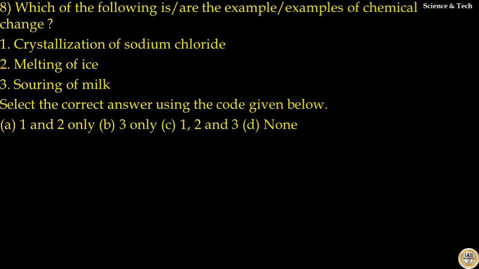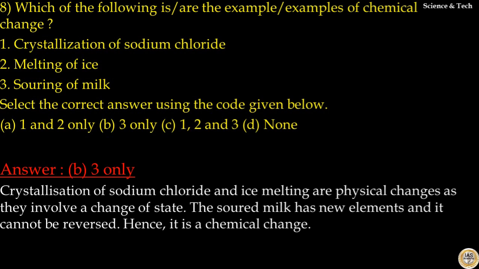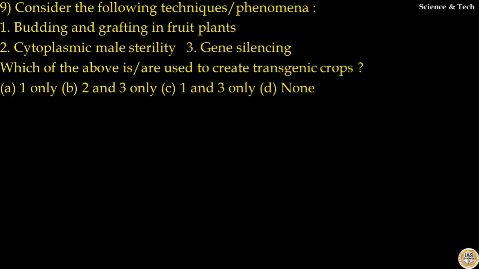Question number 8. Which of the following is or are examples of chemical change? Options are crystallization of sodium chloride, melting of ice, souring of milk. Select the correct answer using the codes given below. Here, the answer to this question is option B. 3 only is correct. That is, souring of milk. Crystallization of sodium chloride and ice melting are physical changes as they involve a change of state. The soured milk has new substances and it cannot be reversed. Hence, it is a chemical change. So your answer to this question is option B.